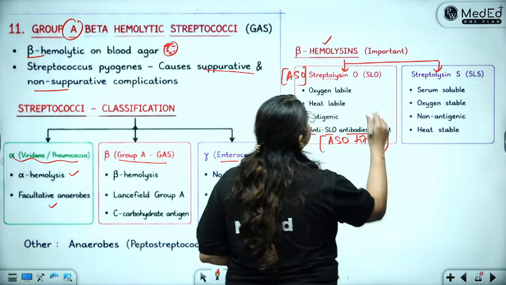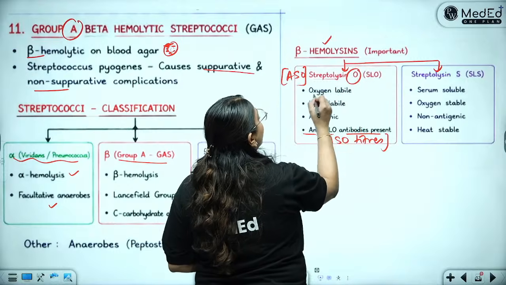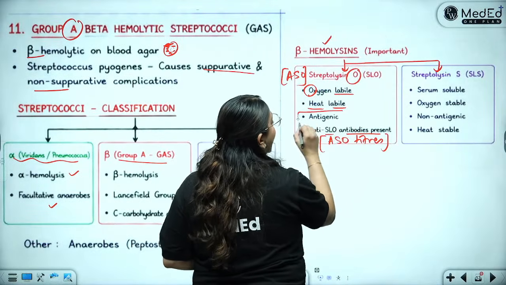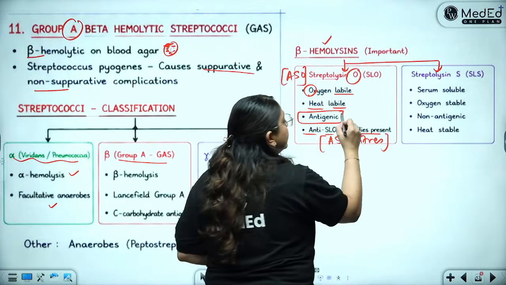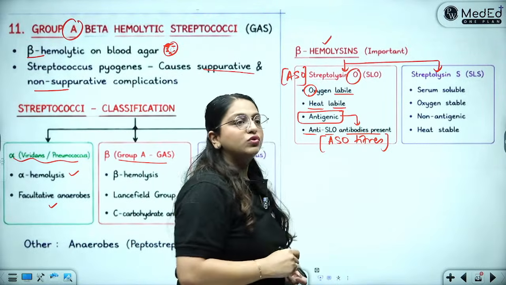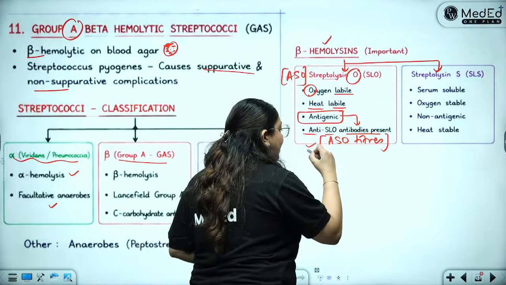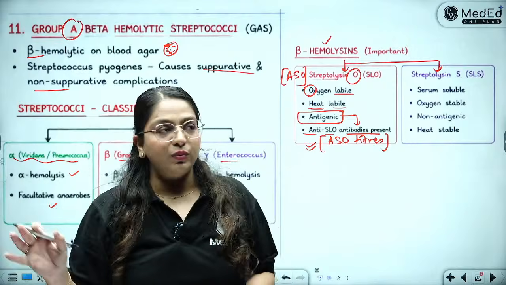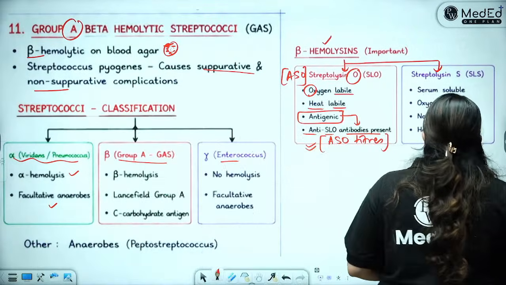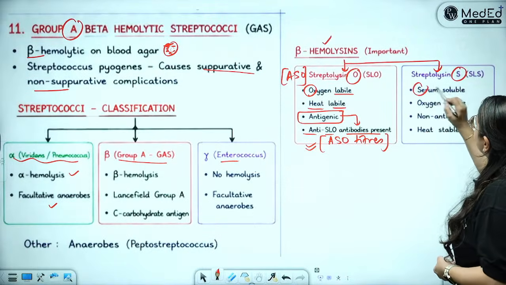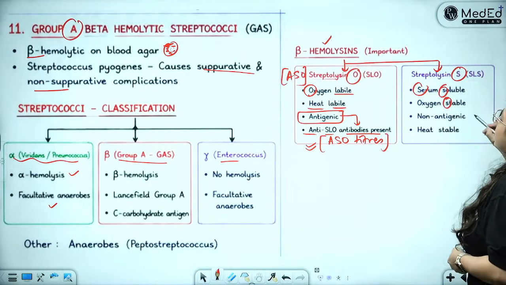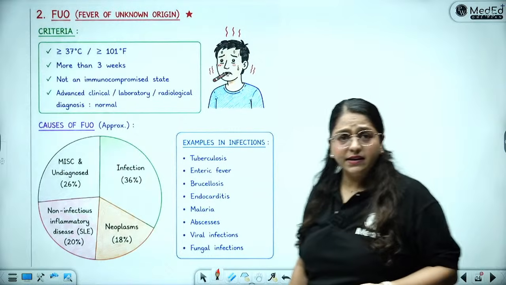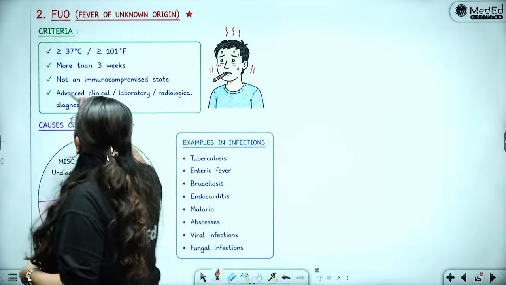Okay. Now what is streptolysin O? O stands for oxygen labile. It is also heat labile and it is highly antigenic. That is the reason that these antibodies are being produced, and that is the reason that I am detecting these antibodies to ensure a past infection with the organism. Okay? So of course S is going to be serum soluble, oxygen stable, but not antigenic and also heat stable. Alright? Done and done. Now we come on to FUO.